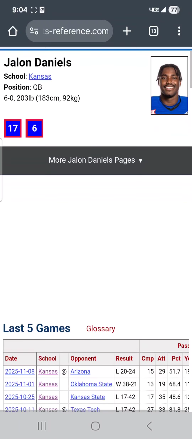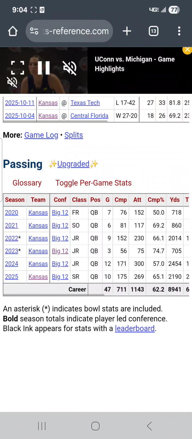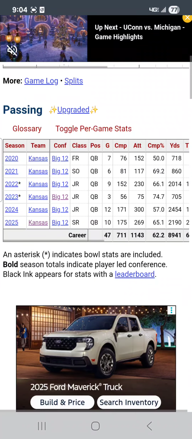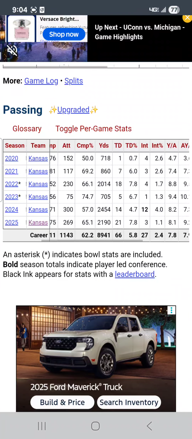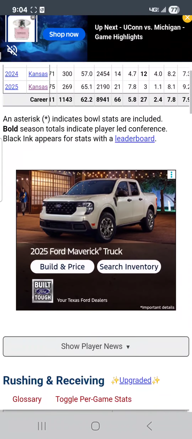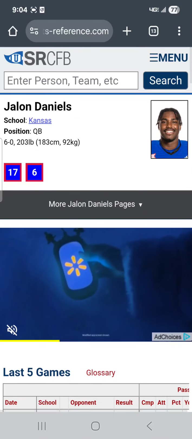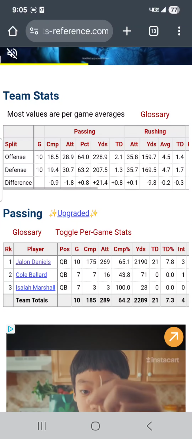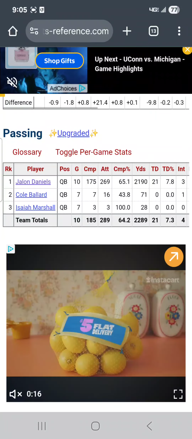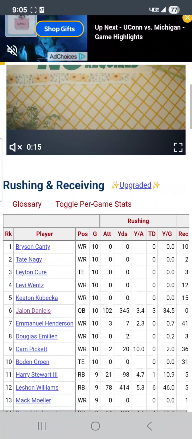Man, this kid, you'll be seeing him on Sundays. 6th-year senior. He cut down on the turnovers. He led the conference in turnovers last year, but he's having by far his best year at Kansas, and he's going to look to keep it going here. Jalen Daniels, kid's fantastic, man.